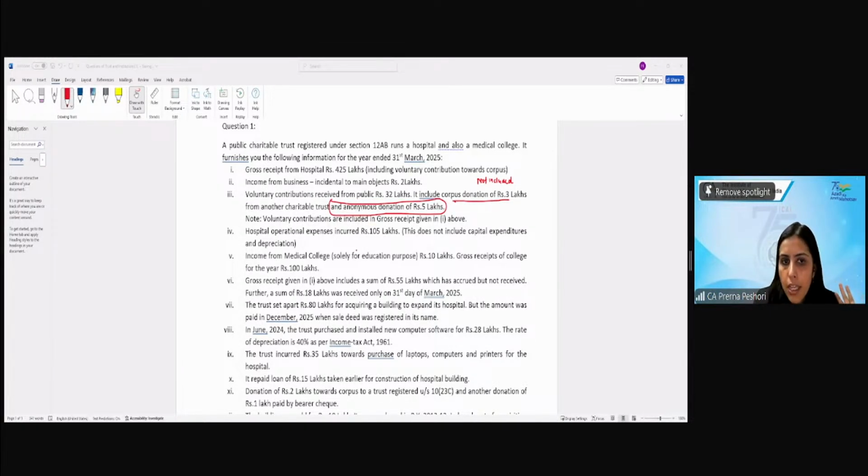Fine? Okay. Hospital operational expenses incurred 105 lakh. This does not include the capex and depreciation.